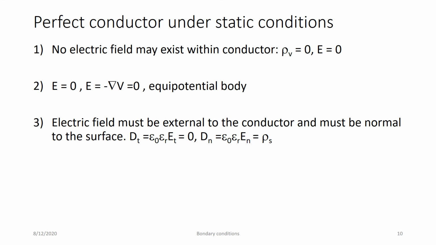The electric field E must be external to the conductor. When external, we are not deliberately applying charges. So when the electric field is external to the conductor, it must be normal to the surface, that is Dt is equal to epsilon 0 epsilon r Et is equal to 0, so the tangential component will be 0, but for the normal component you get epsilon 0 epsilon r En is equal to rho S, according to Gauss law. Here rho S is because of that electric field which is external. These equations we already saw in the previous slide, so this is the conclusion from the previous slide.